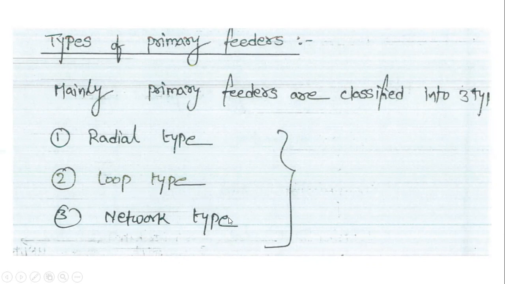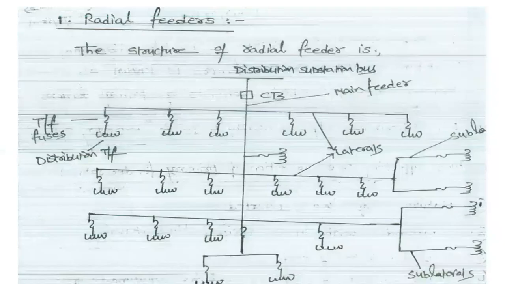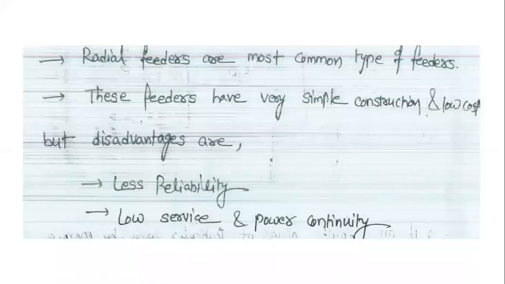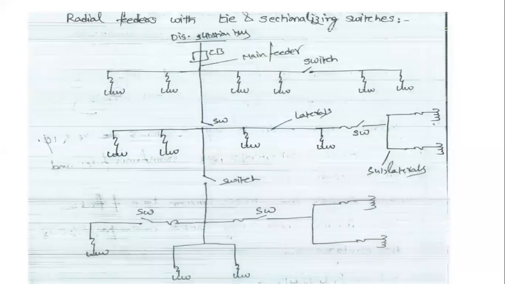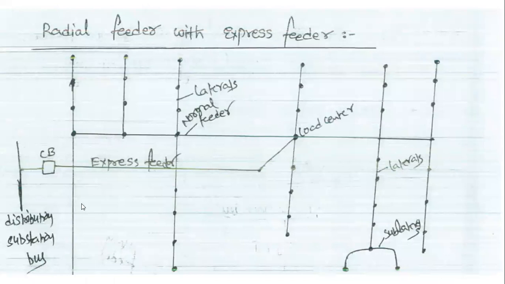In the radial distribution system, we again improve the continuity of the supply using three types: normal radial distribution feeders, radial distribution feeders with ties and sectionalizing switches, and radial feeders with express feeders.